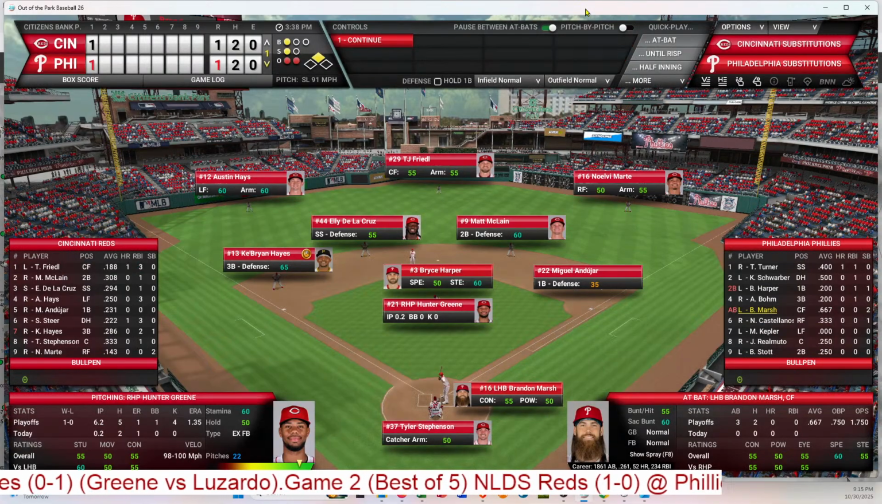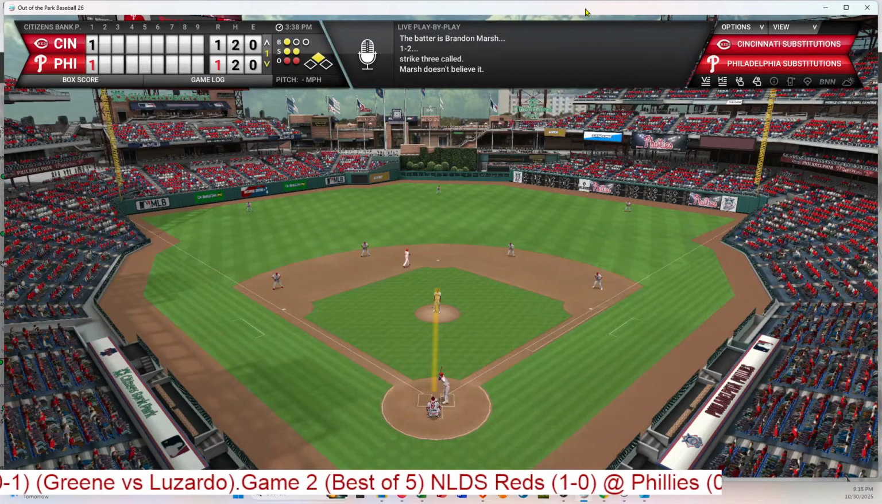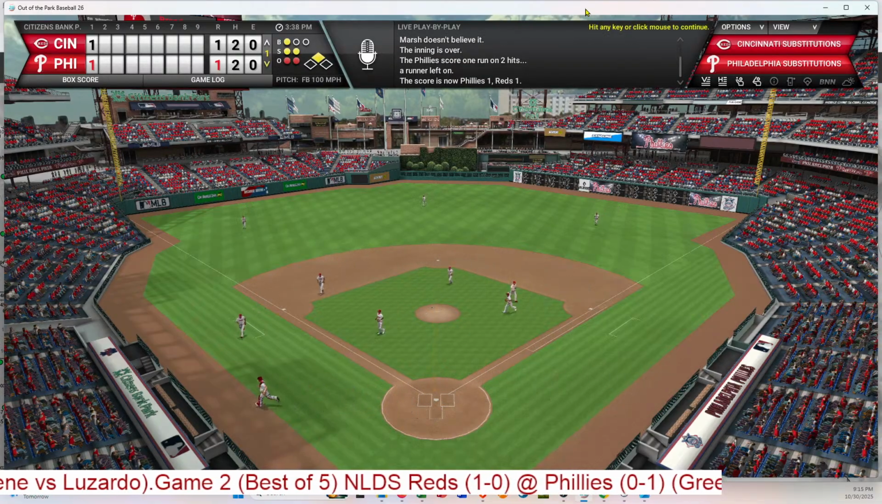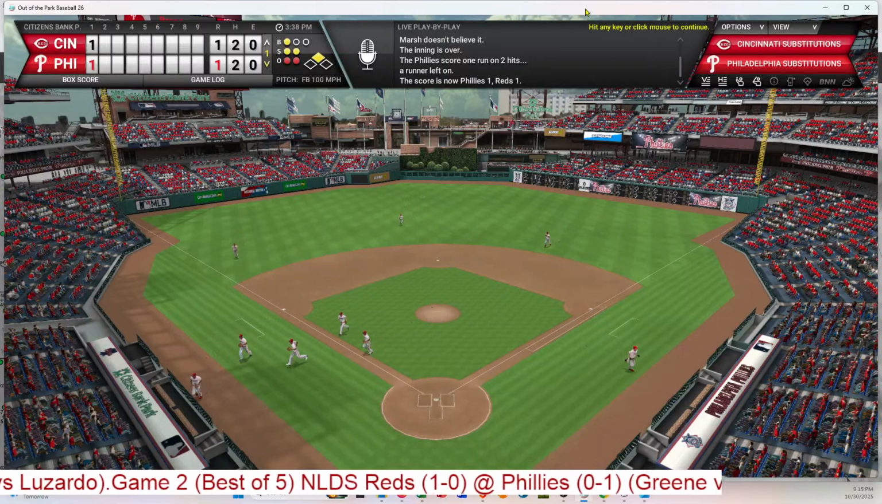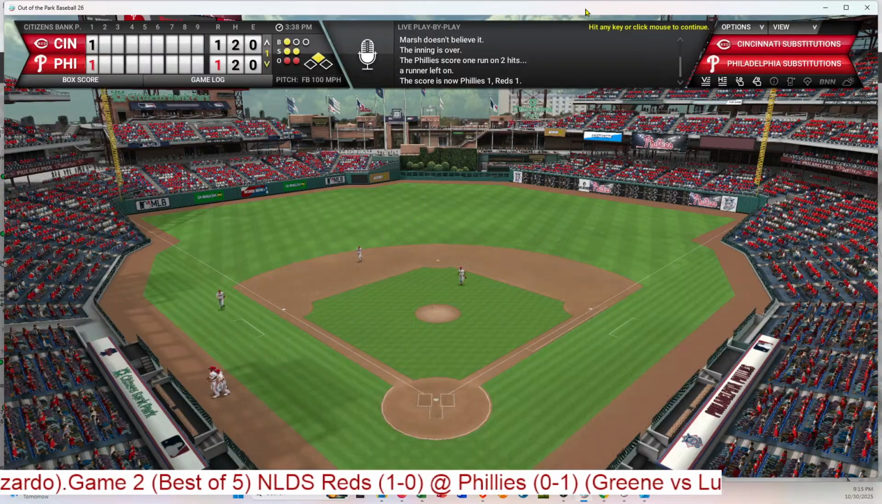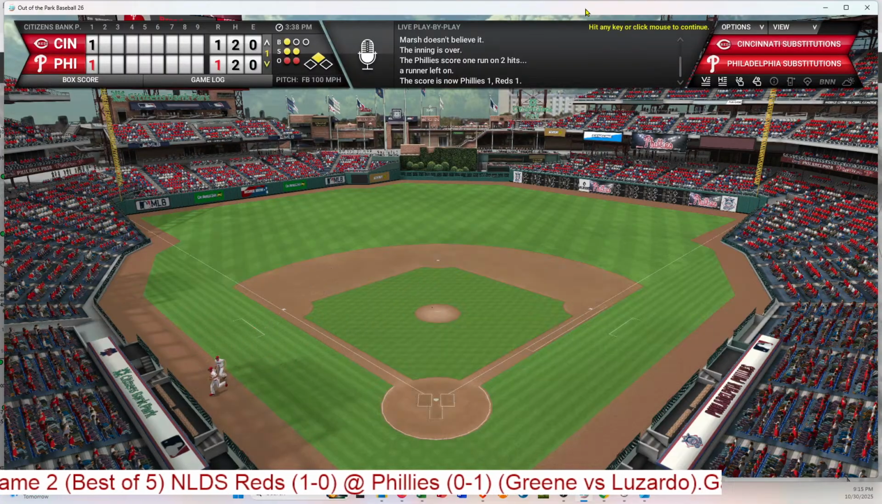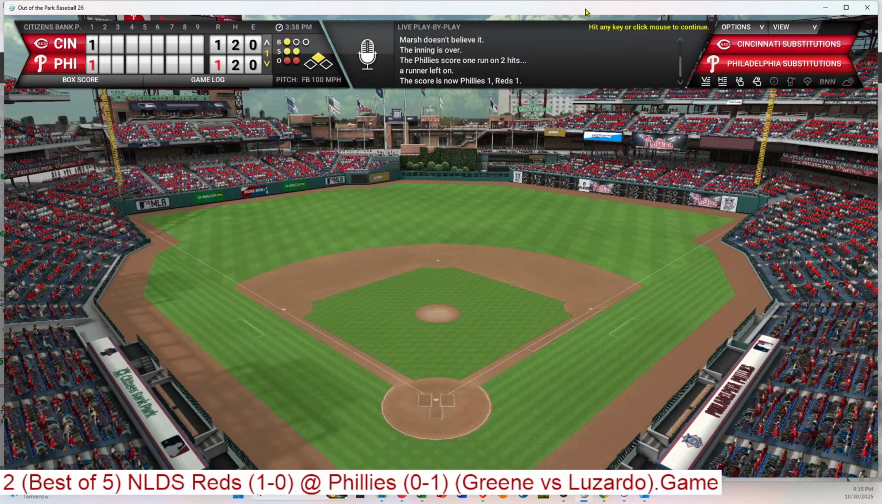Marsh still at bat. 1-2 pitch. And a strike 3. And he looked at it. And he's a little grumbly on a 100-mile-an-hour pitch. But strike 3. But the Phillies do get a run on 2 hits and 1 left. So after 1, we have a tie. 1-1 here in Philadelphia.